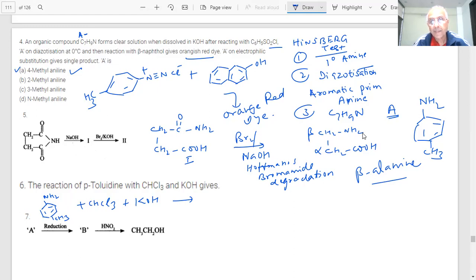This is an amine. This is the carbylamine reaction. It will give isocyanide. Carbylamine test. You have N triple bond C.